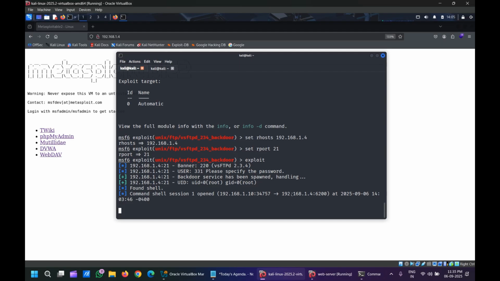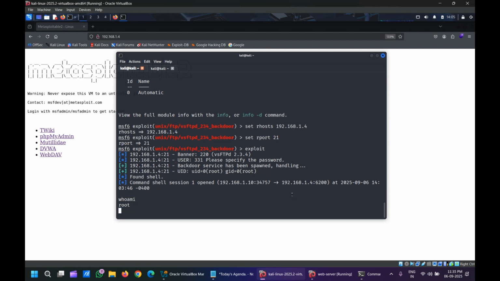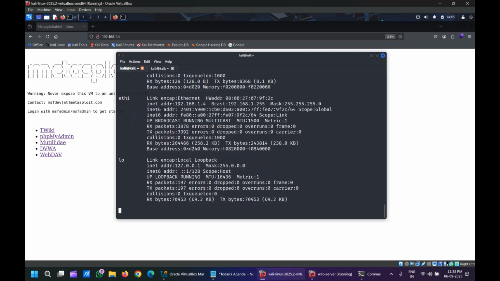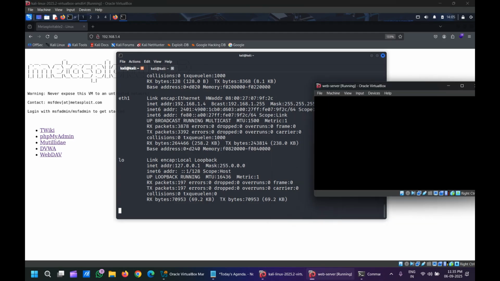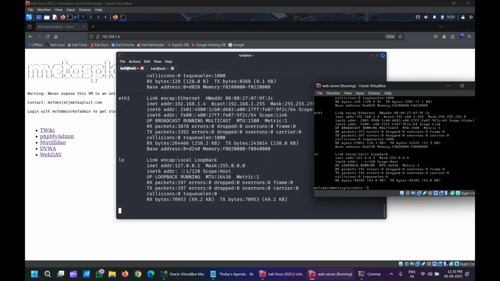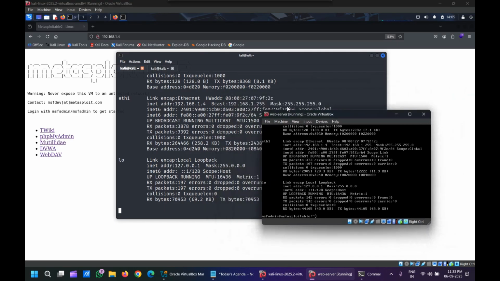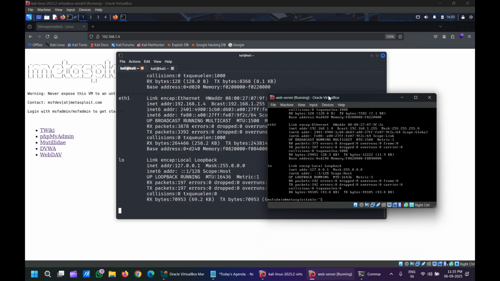Is it really open? We'll check it right now. Whoami. Are you able to see? It is root. ifconfig. Are you able to see 1.4? It is the same we have seen here. Did you remember? Are you able to see 192.168.1.4? That means 200% we have hacked this web server.